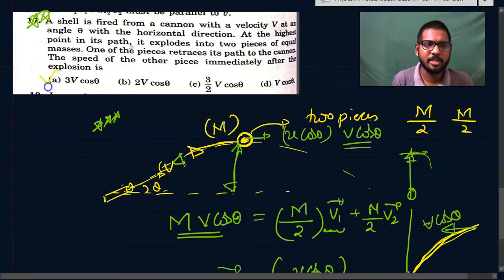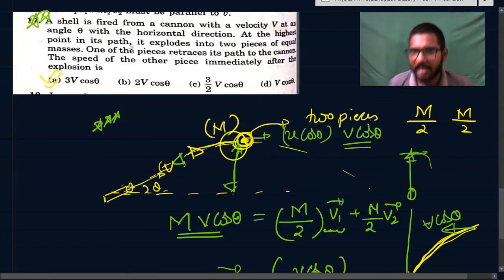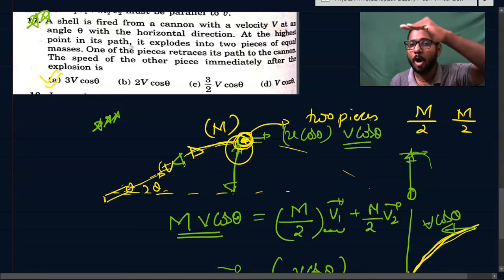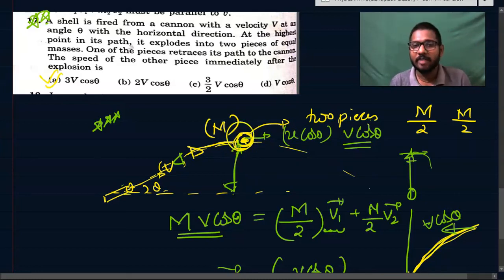Here the important principle is that momentum will be conserved at this point, at the highest point. It will have the same momentum even after the break, because it is breaking into equal parts due to internal force. Because there is no external force acting on it at that point, momentum will be conserved. So the initial momentum should be equal to the final momentum. That is one logic.